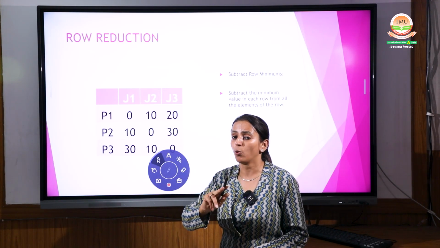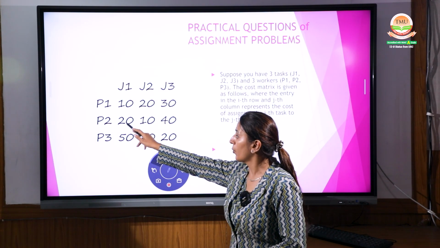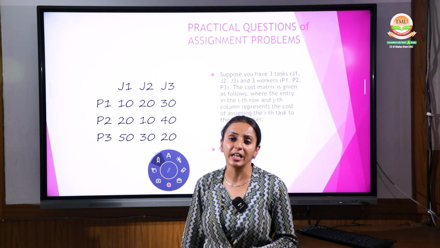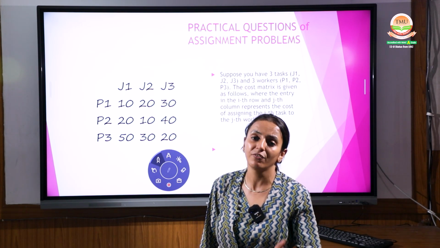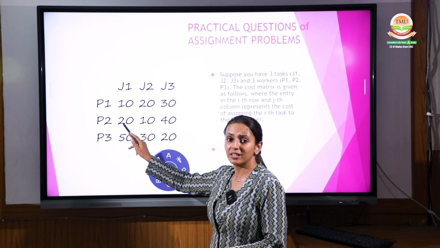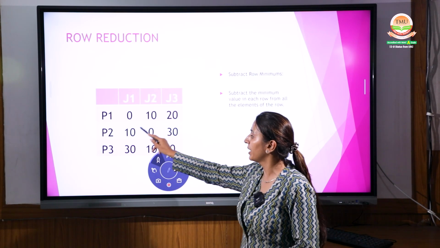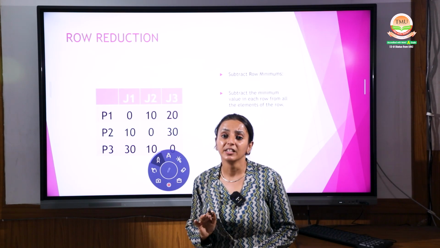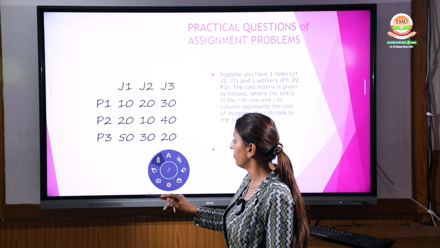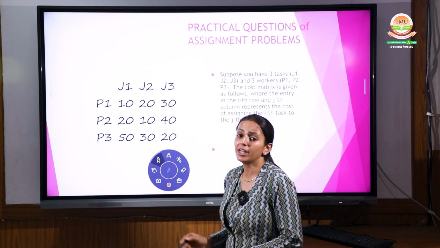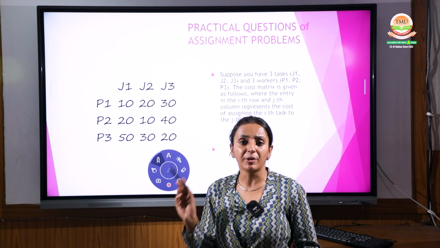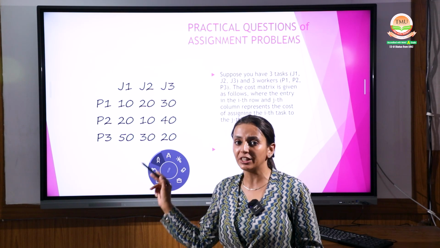Same with the second row. Check the second row: 20, 10 and 40, the lowest of these is 10. Subtract 10 from all the cells: 20 minus 10, 10 minus 10 and 40 minus 10. Your answer will be 10, 0, 30, right? Same with the third row: 50, 30, 20. The smallest is 20. Subtract this 20 from each element of the row.